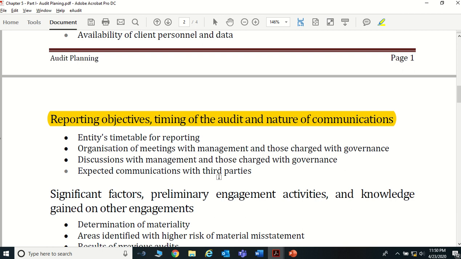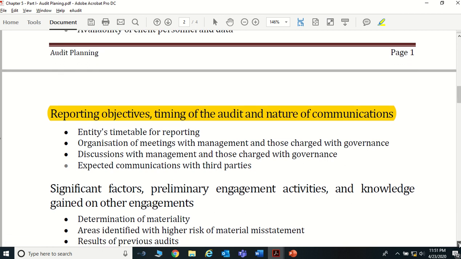The actuarial valuation report is prepared by a person called an actuarial valuer. If we want to have a discussion with them, we need to discuss with the actuarial valuer about the actuarial valuation report, how they calculate and what assumptions they make, and everything we can communicate with them. So that information is required when we do the audit strategy.